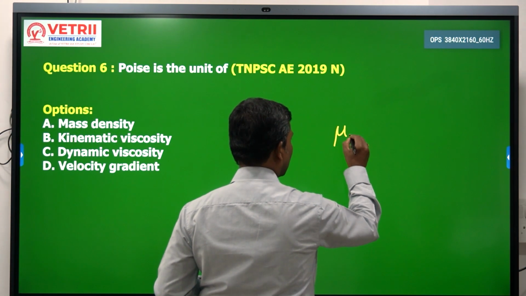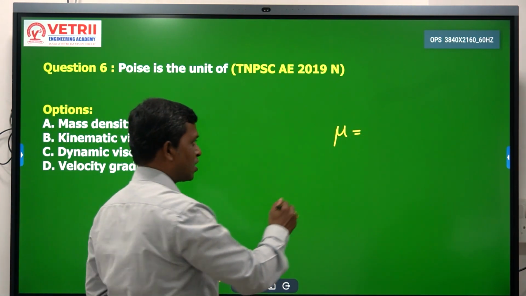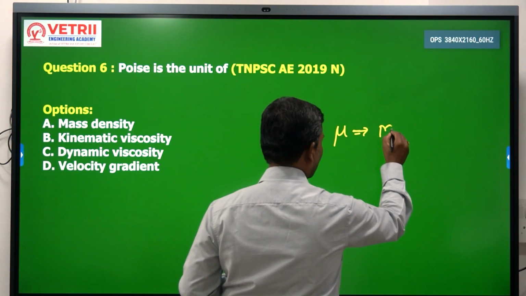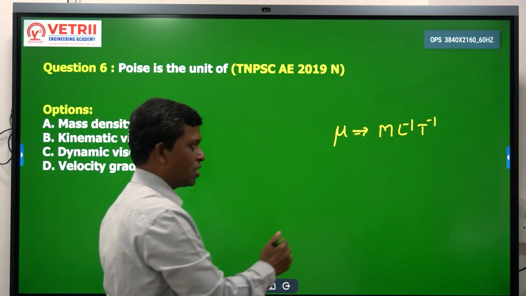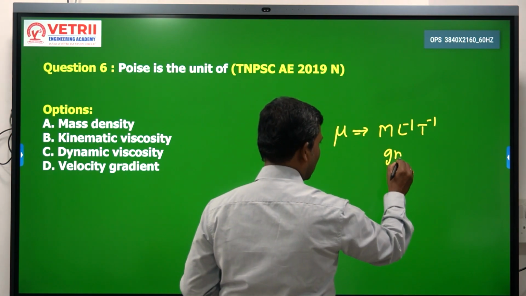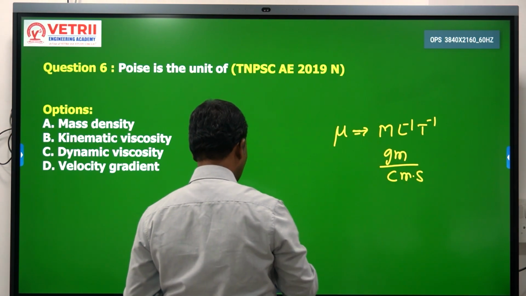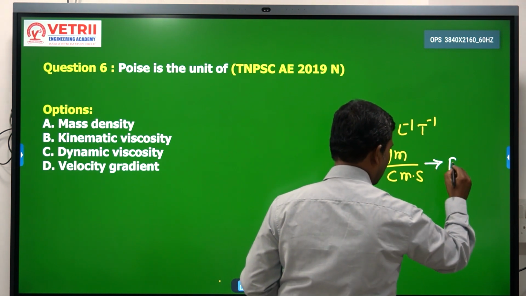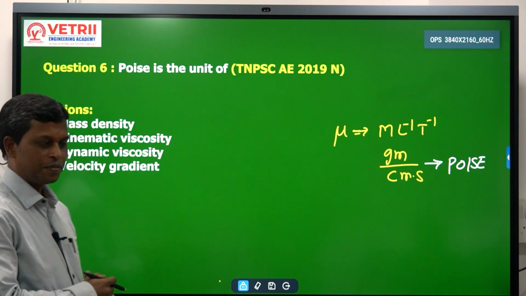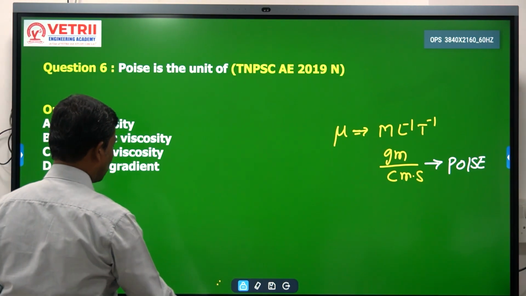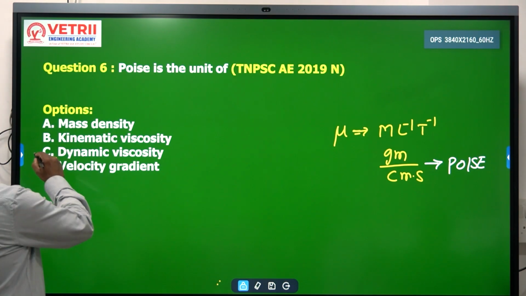For dynamic viscosity mu, we have written the dimensional formula as M L power minus 1 T power minus 1. This we have written as gram per centimeter second, which is poise. Correct? So what is the answer here? Poise is the unit of what?